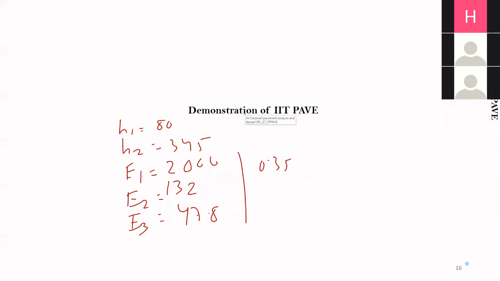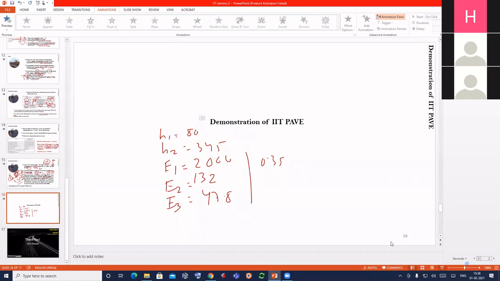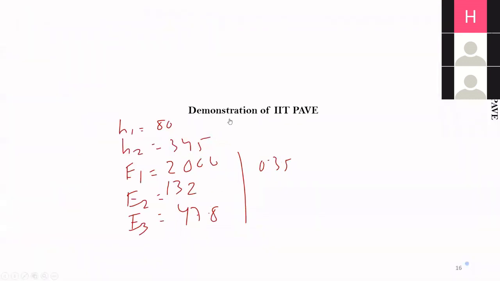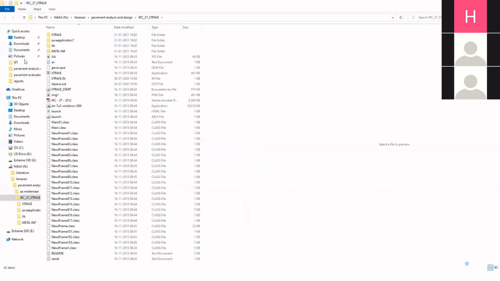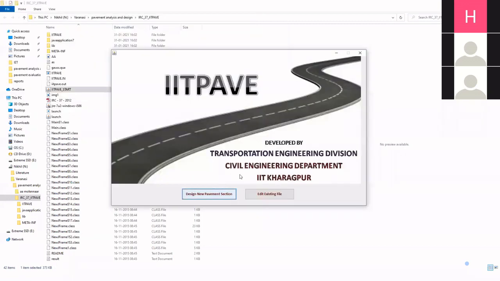So I am going to that particular location where the IIT PAVE is located. Okay, we are here. You can see this is the folder where my IIT PAVE software is kept. This is the IIT PAVE start button. I am double clicking it and you get this window. It says IIT PAVE developed by Transportation Engineering Division, IIT Kharagpur. Design a new pavement section.